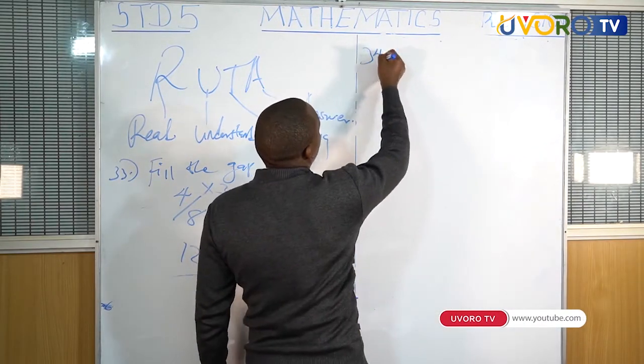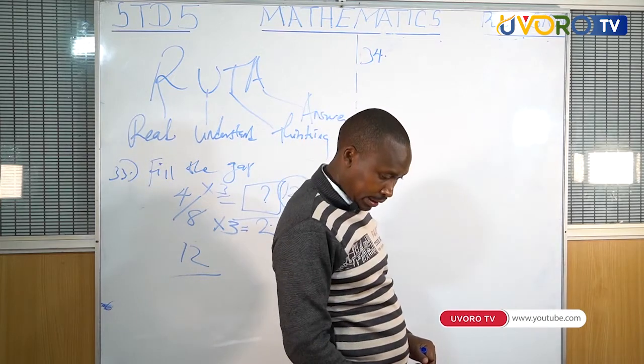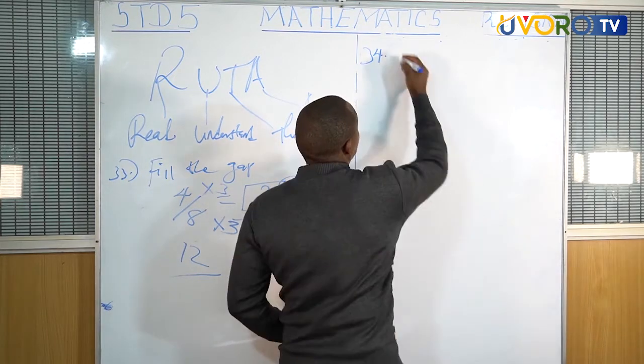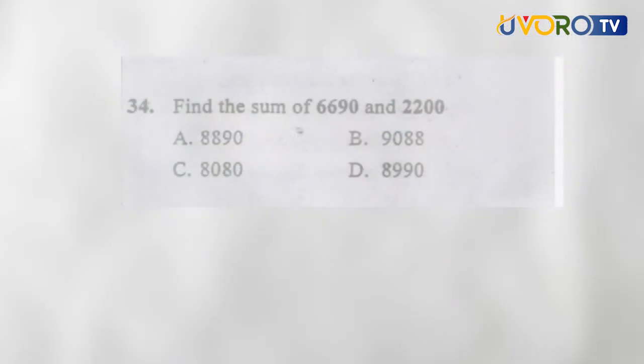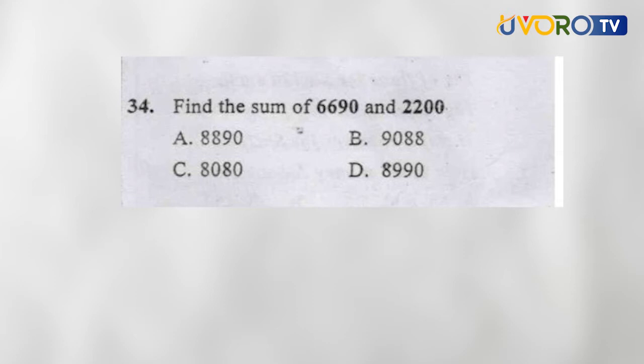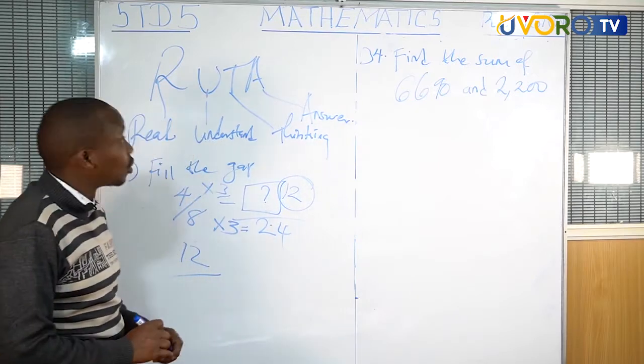You are told, find the sum of 6,690 and 2,200, using our formula, class 5, that is ROUTER.